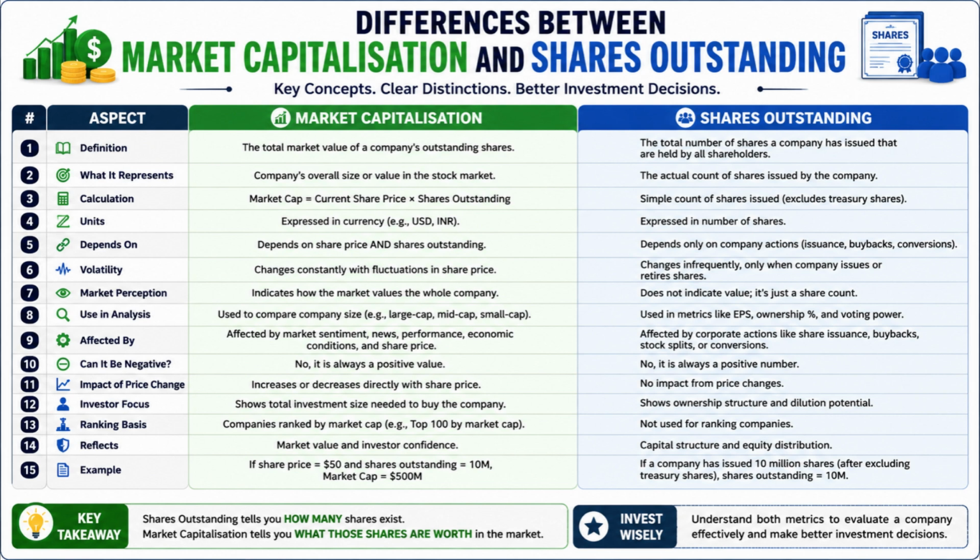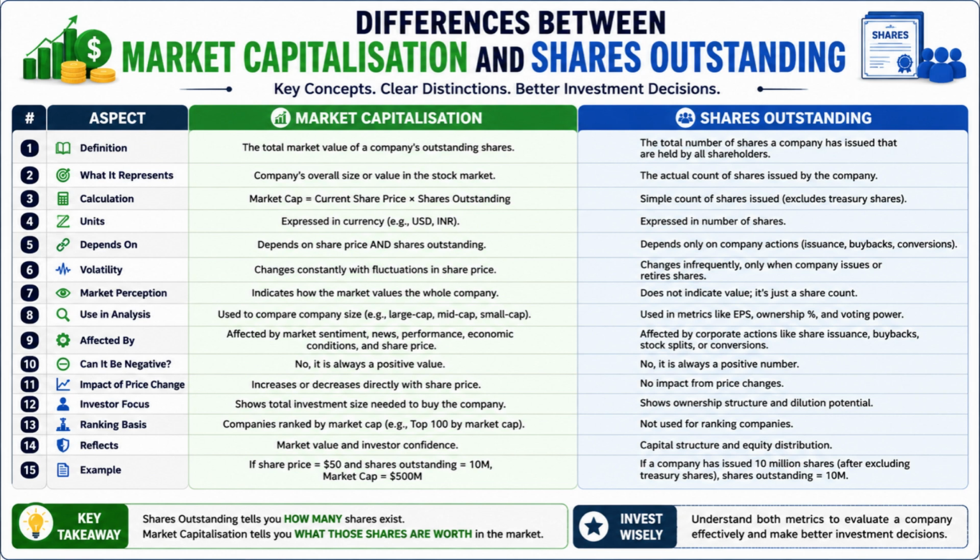Number 1. Market capitalization is the total market value of a company's outstanding shares, whereas shares outstanding represent the total number of shares issued and held by shareholders. Number 2. Market capitalization shows the overall size and value of a company in the stock market, whereas shares outstanding show the actual quantity of ownership units issued by the company.